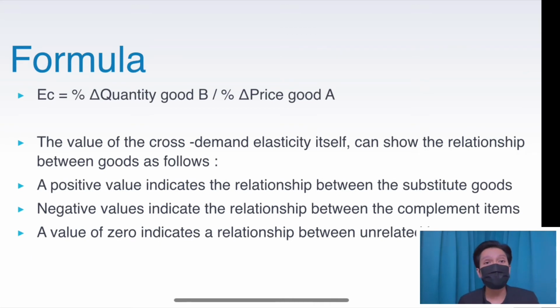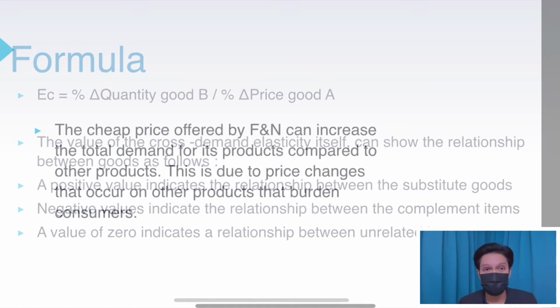So kita akan dapat tiga nilai. Tiga nilai sama ada positif, negatif ataupun zero. A positive value indicates that the relationship is between substitute goods. A negative value indicates that the relationship is between complement goods, and a value of zero indicates a relationship between unrelated items.